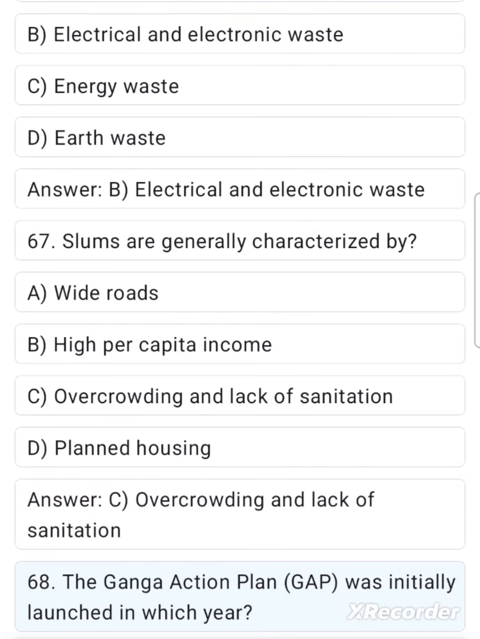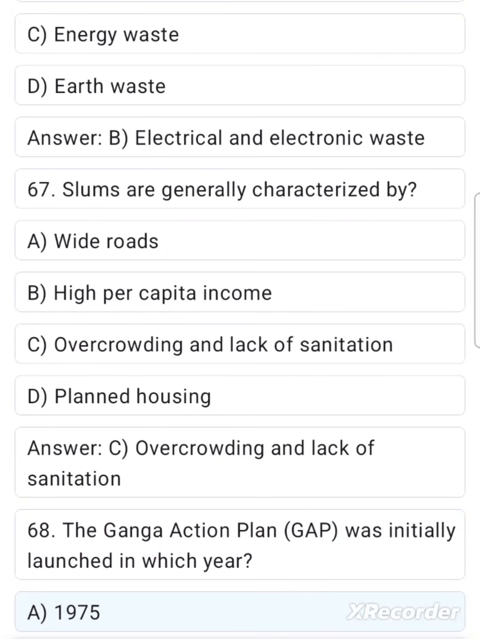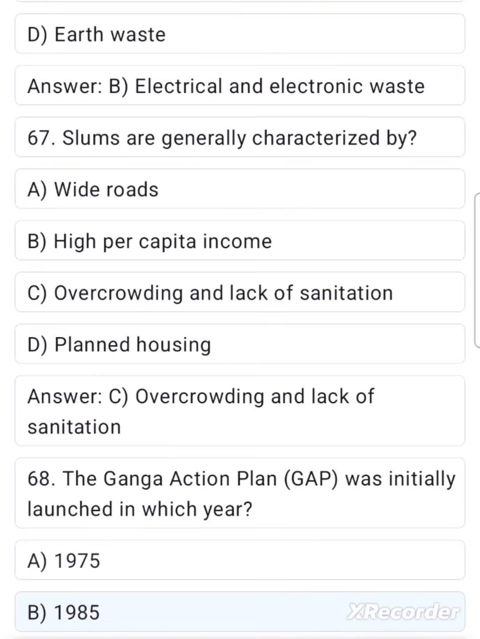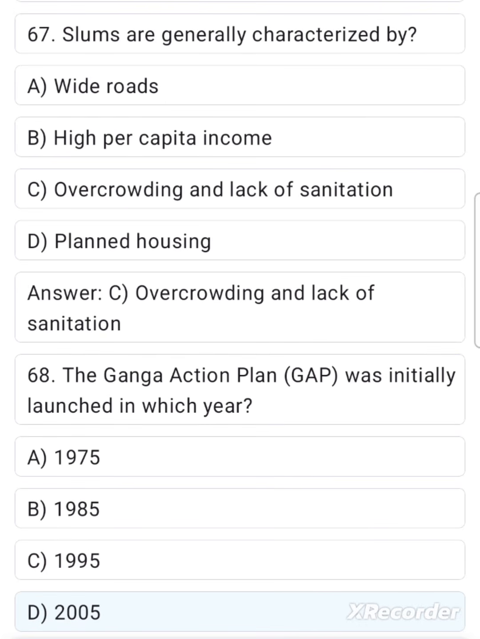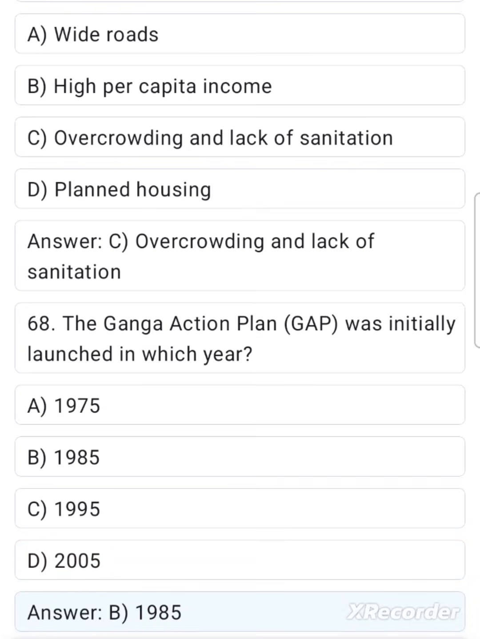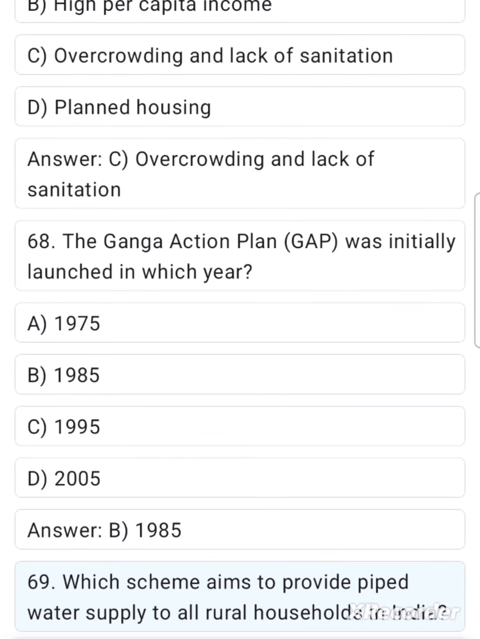68. The Ganga Action Plan, GAP, was initially launched in which year? A. 1975. B. 1985. C. 1995. D. 2005. Answer B. 1985. 69. Which scheme aims to provide piped water supply to all rural households in India?